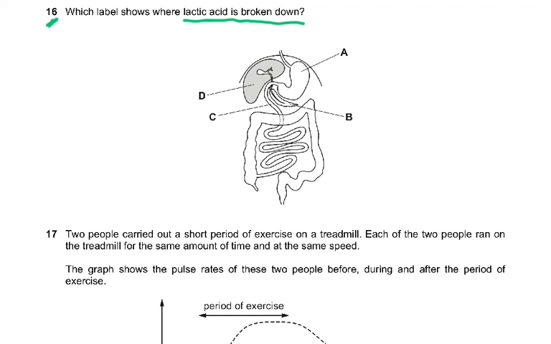So question number 16, where is it broken down? It has to be D, because it's in the liver. A is the stomach, B is the pancreas, C is the first part of the small intestine, which is the duodenum. Now that's just to confuse you all.